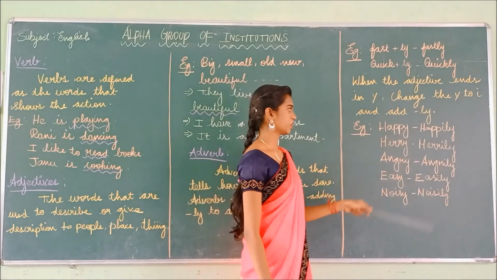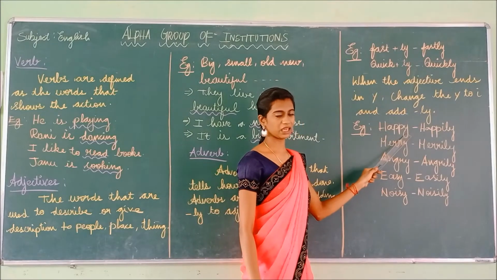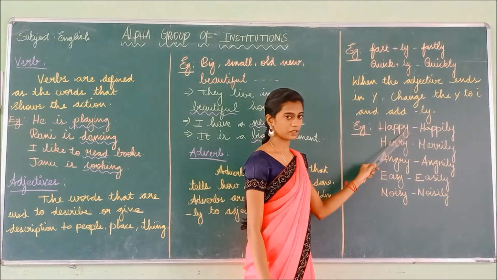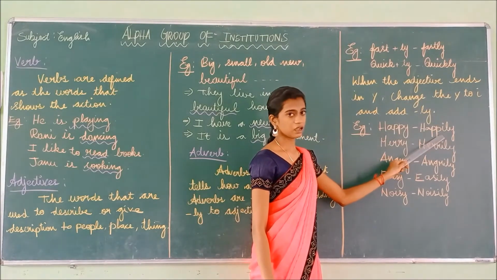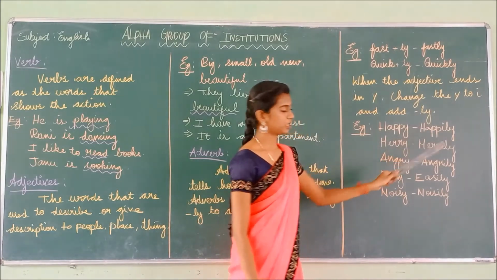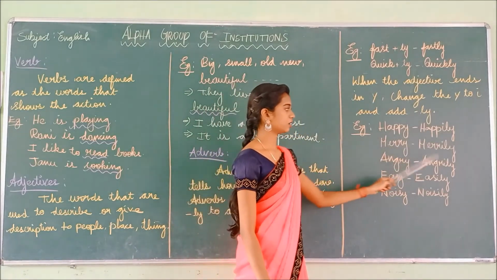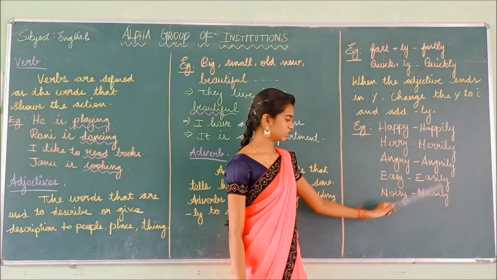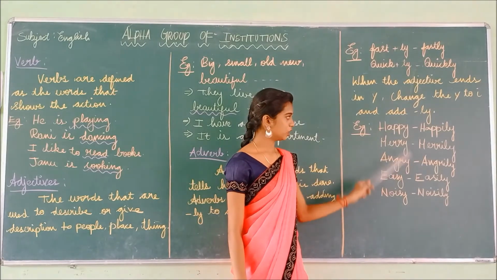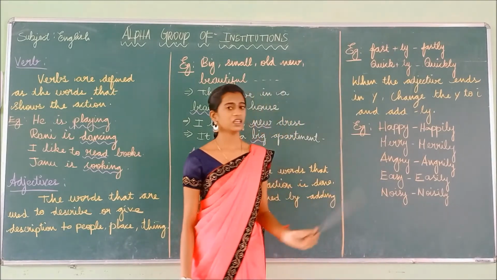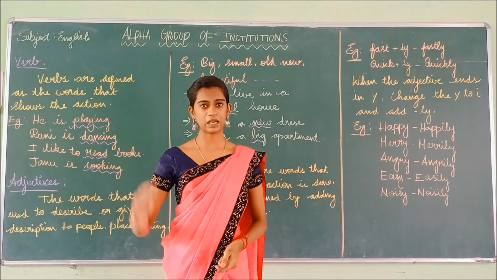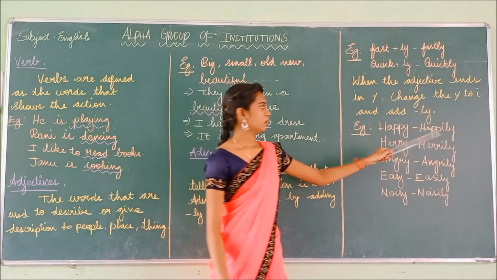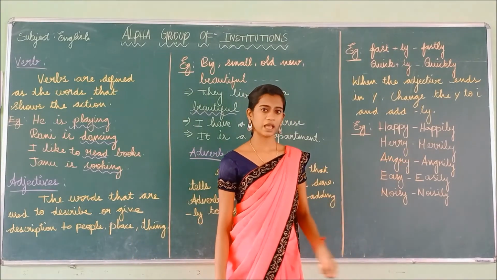For example, happy. It ends with the letter y. So what we have to do? We have to remove the y, and instead of the y, we have to add i, and at last ly. Happily. Likewise, merry, merrily, angry, angrily, easy, easily, noisy, noisily. For all these words, the letter y is at the end. So we have removed the y and added i to the word, and at last we have added the ly.